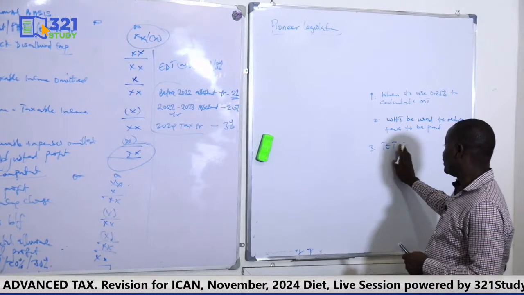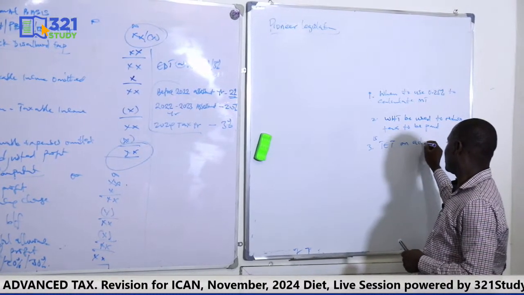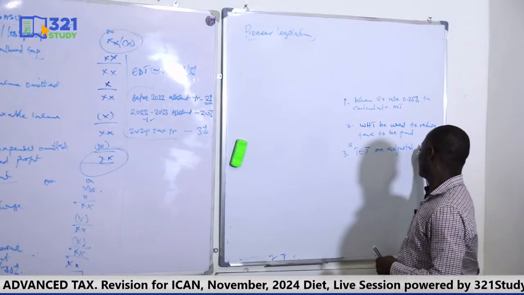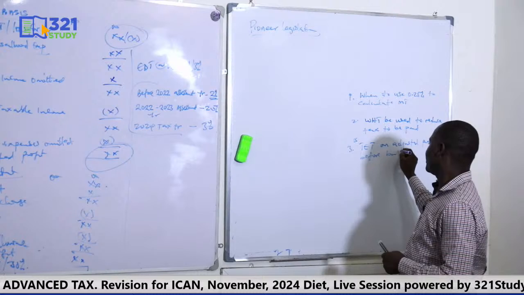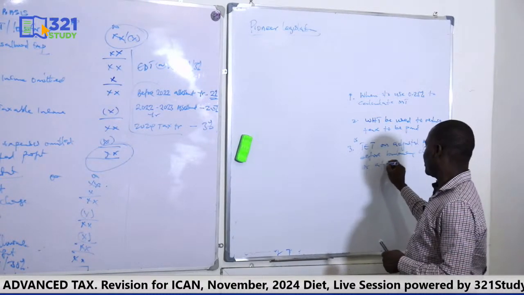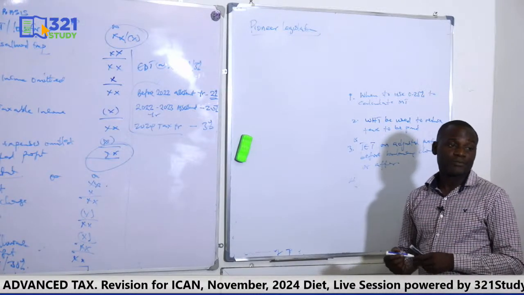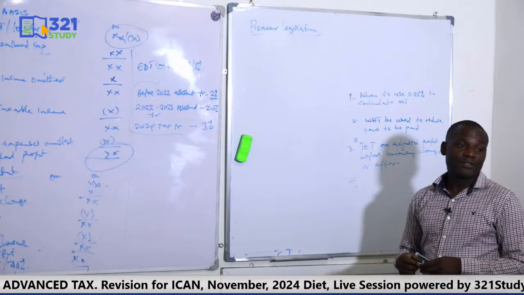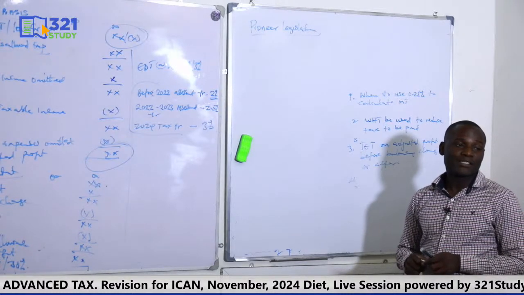Then I want to add, under personal income, is there a minimum tax? Yes, there's minimum tax. Is it 2%? 1%. Okay, 1.